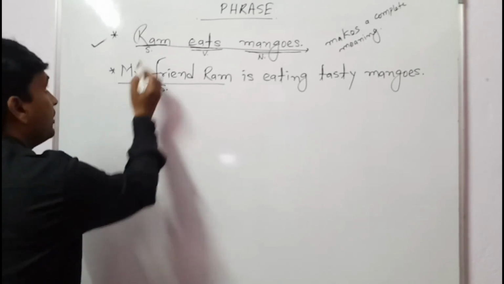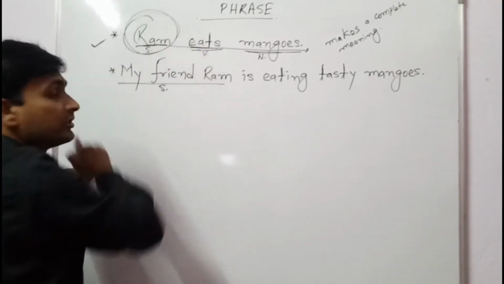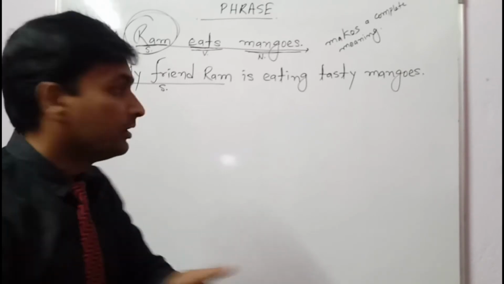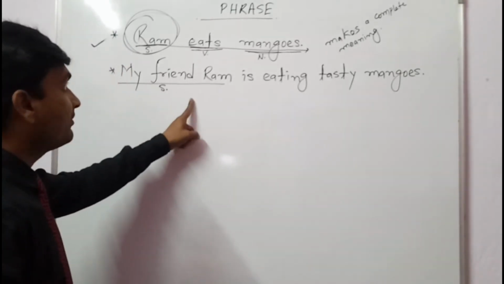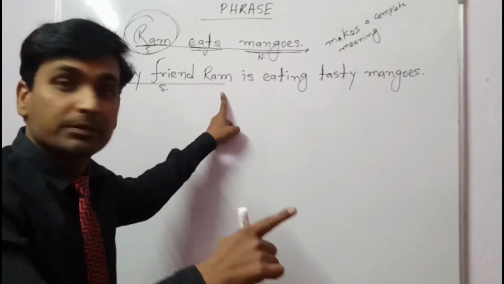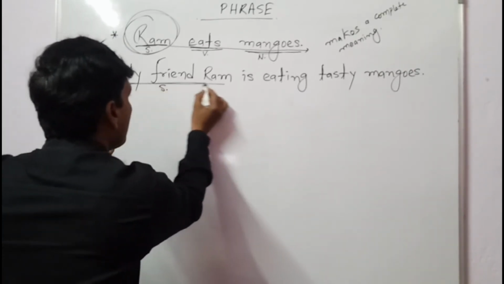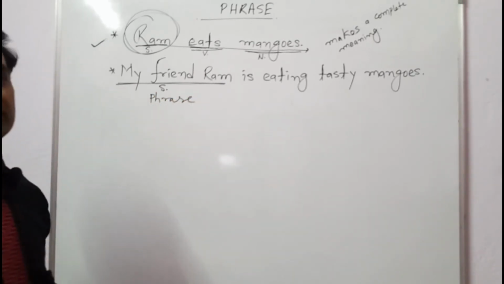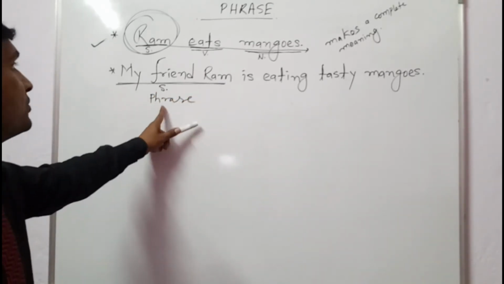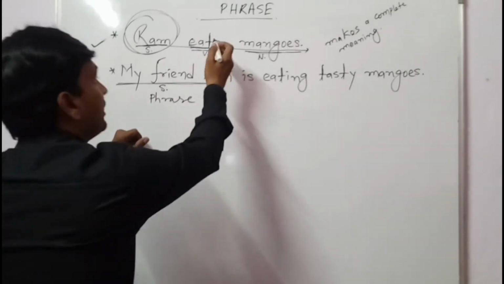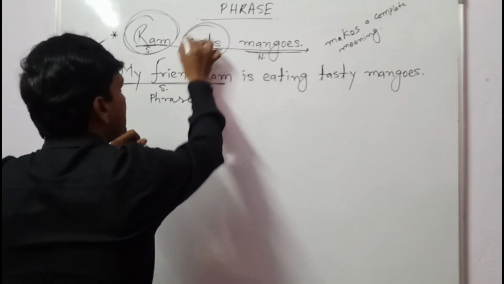Now here in the first sentence Ram was alone. Ram was a single word, and that's why it was not a phrase. But in the second sentence I have done my friend Ram, more than one word. This means what? Now my friend Ram is what? This one is a phrase.